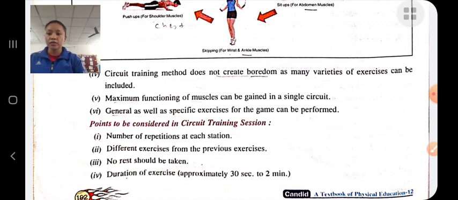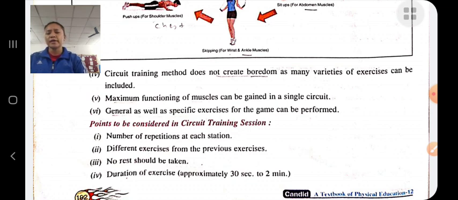There should be no rest. No rest should be given between the stations. Only give the rest after completing the station, completing the full circle. The duration of exercise at each station should be approximately 30 seconds to 2 minutes.